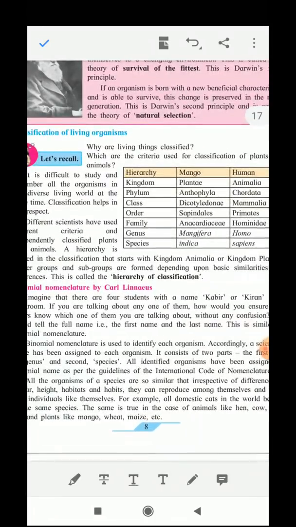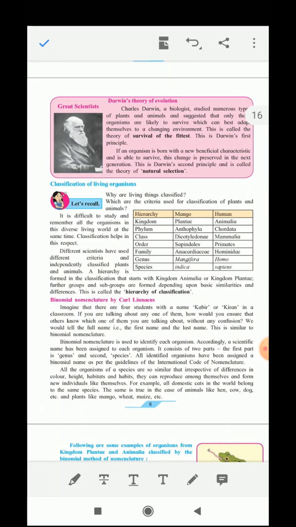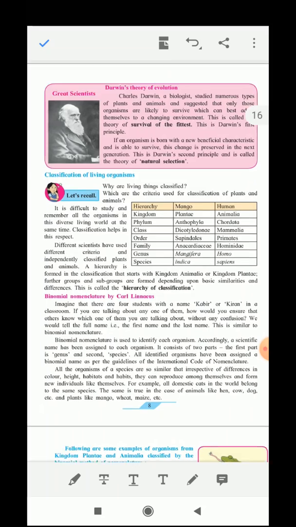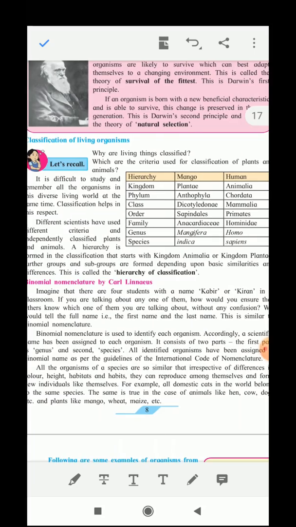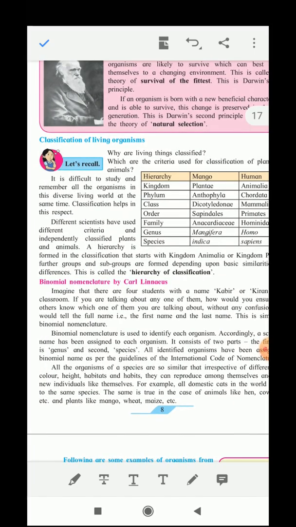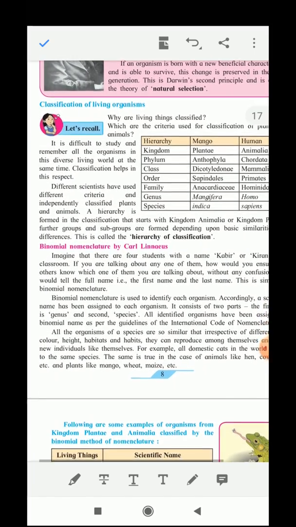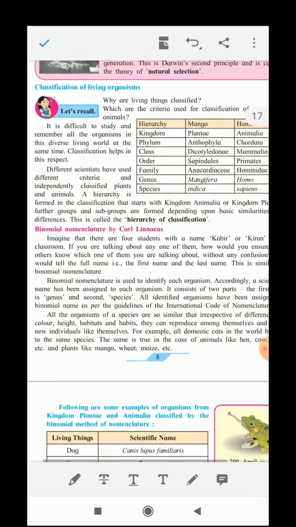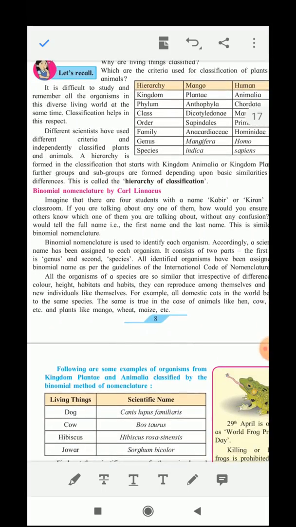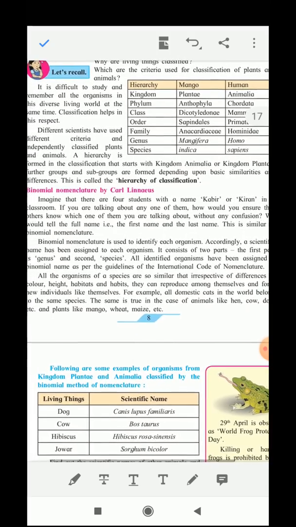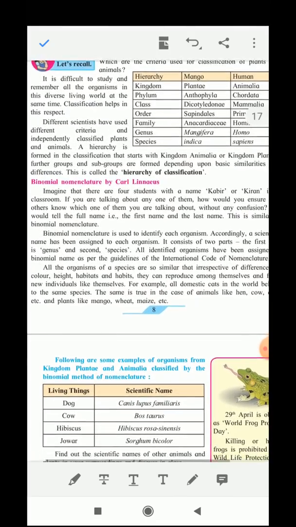So here what we observe is that a hierarchy is formed in the classification that starts with the kingdom Animalia or the kingdom Plantae, and further groups and subgroups are formed depending upon basic similarities and the differences. So this is called the hierarchy of the classification. Thus we see that binomial nomenclature is used to identify each organism. Accordingly, a scientific name has been assigned to each organism.